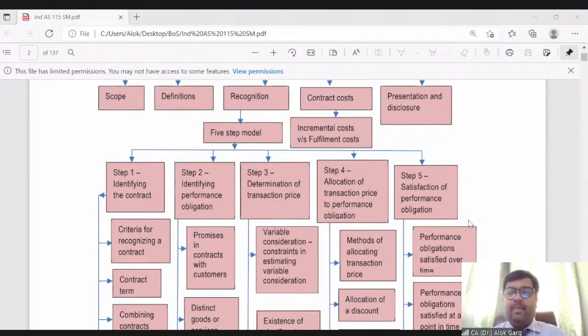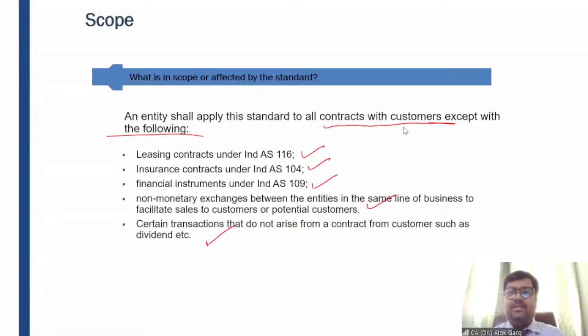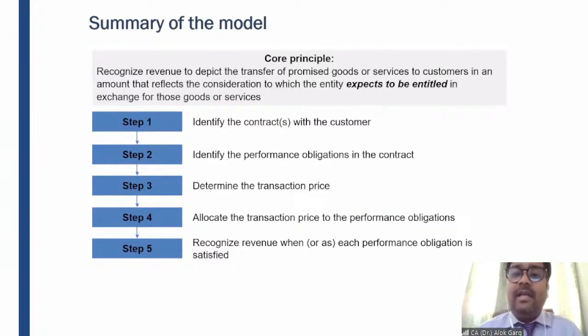Okay. So let me move on to my next part. Let me share my screen as far as my PowerPoint presentation is concerned. So we have discussed the scope, friends. We have discussed the agenda of this particular standard, and while discussing the agenda, I told you that these 5 steps are the heart of this entire standard, and we will be deep diving into these 5 steps to make this standard more clear, right?